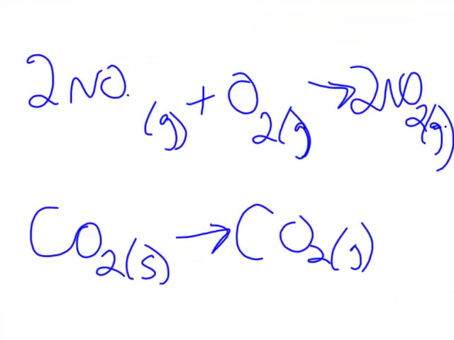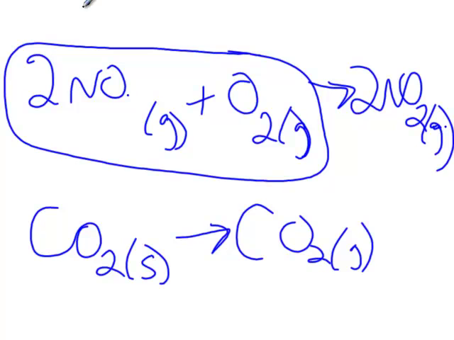Here is a balanced chemical equation. 2 moles of NO gas plus 1 mole of O2 gas goes to 2 moles of NO2 gas. Now, if you think about what we just talked about, gases are really high in entropy because they're really high in disorder. On this side of the equation, we have 3 moles of gas.